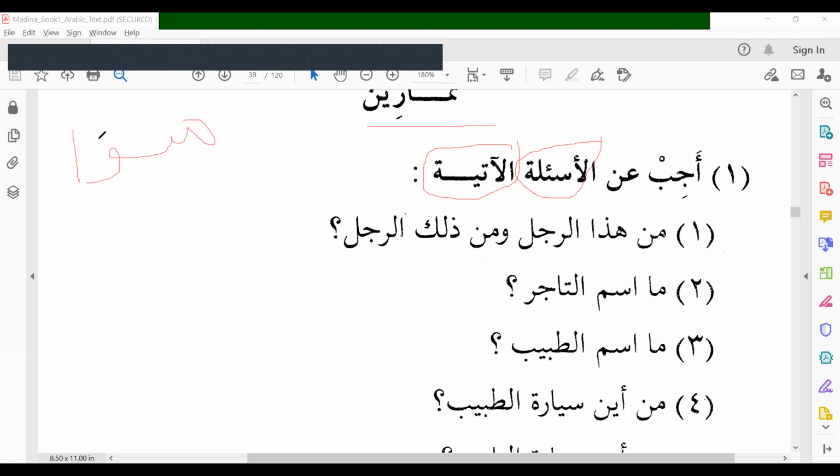Sualun means question. Indi sualun means I have a question. The plural of sual is as'ilatun. An is also a harful jar, so we have to give kasra. Ajib anil as'ilatil atiyati, answer the following questions. What are the questions? Man hadha ar-rajulu wa man dhalika ar-rajulu.